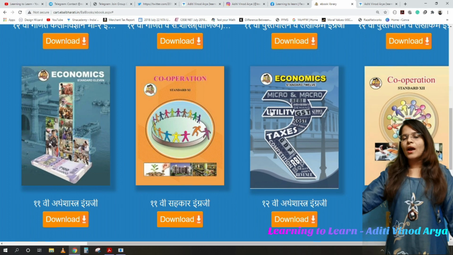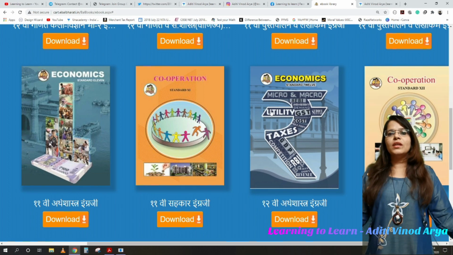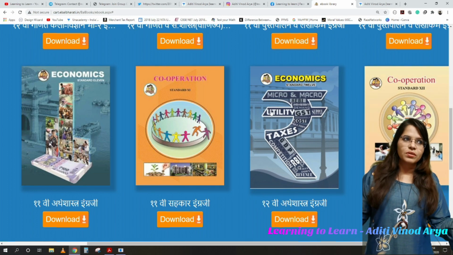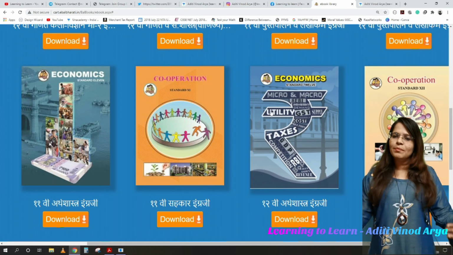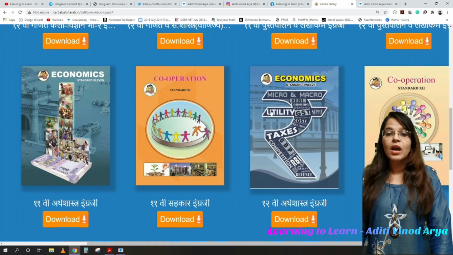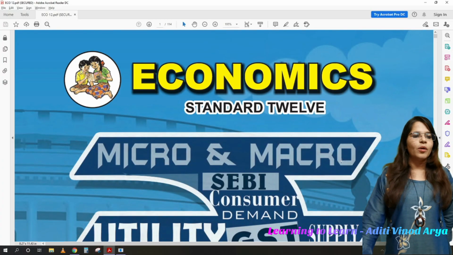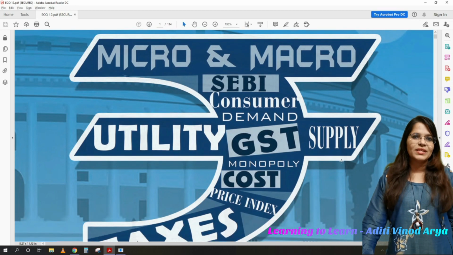You might have to know what is demand, what is market, what is supply, the difference between demand schedule, demand and supply, law of demand, law of supply, elasticity of demand, and many other things. To understand that, this book is one of the best. I've already downloaded it. This is the economics standard 12 book, and it includes majorly microeconomics concepts.